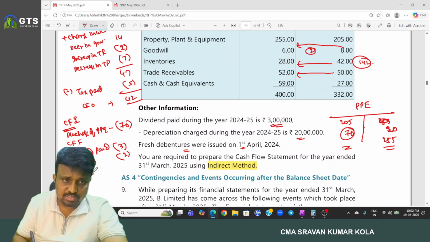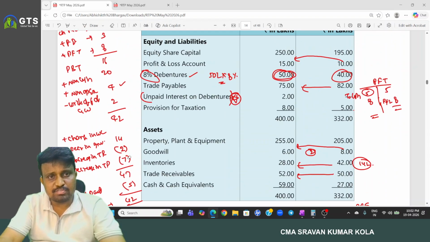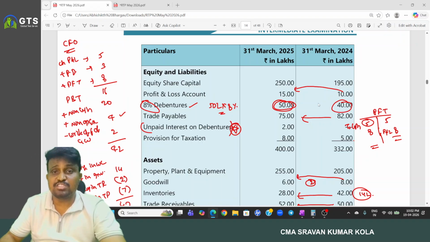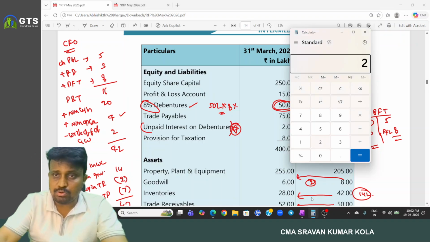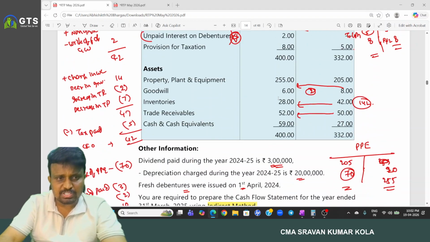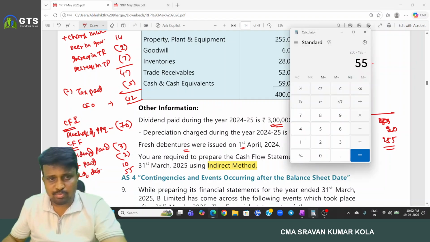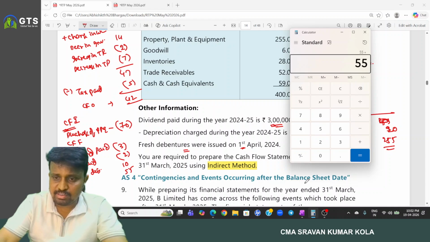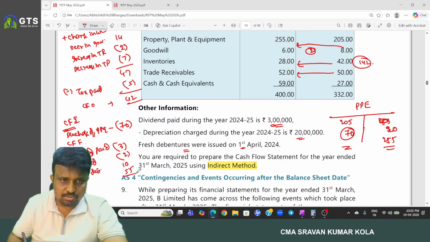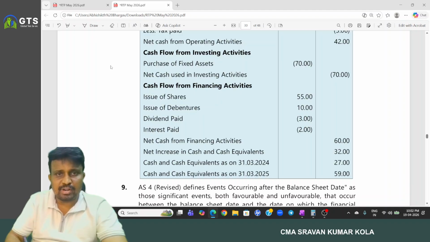Issue of debentures. How much amount? 10 lakh we have as proceeds. That is an inflow. So 10 lakh proceeds we have as inflow. And equity share capital has been increased during the year. Okay, so 250 minus 195. How much? 55 lakhs. So issue of equity shares, that is also an inflow. Okay, and these are the points we have. So 55 plus 10 minus 70 minus 5, so 10 lakhs.